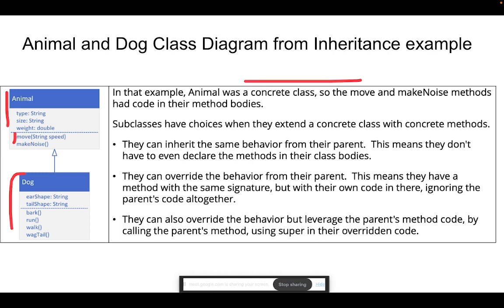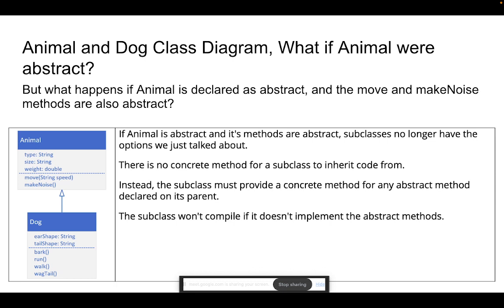So if it is an inheritance example, what I have to do here is define the body of move and make noise first of all. I can't keep it as abstract. I can override this behavior using the same thing, but I have to keep the signature the same, while the body of the method might be changing. But I have to do the overriding aspect here. But if it is an abstract class, let's say animal is an abstract class in this case, the way that we have seen as of now, and the dog in this case is a normal concrete class.